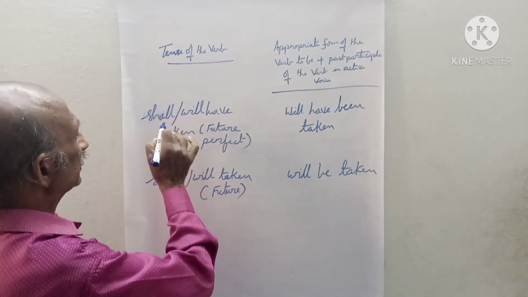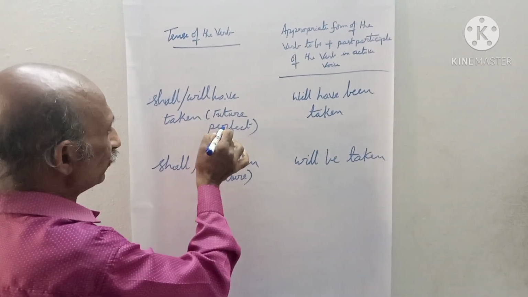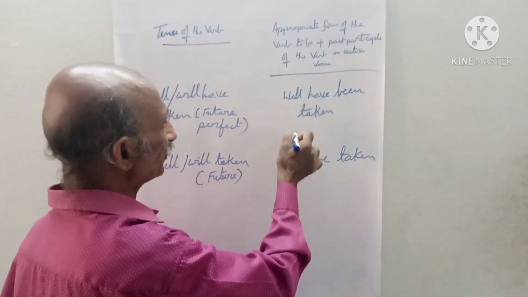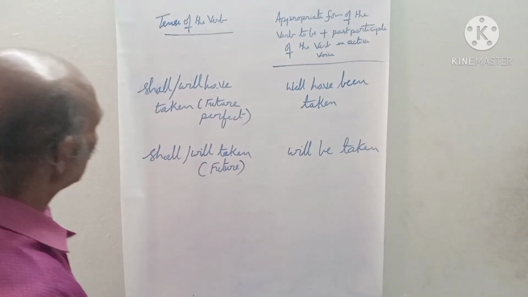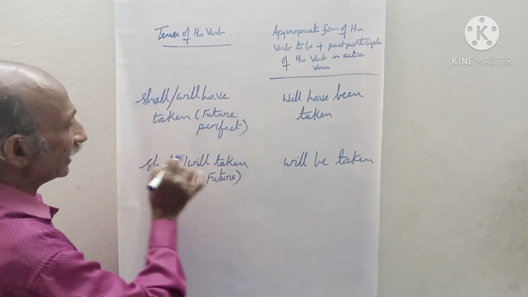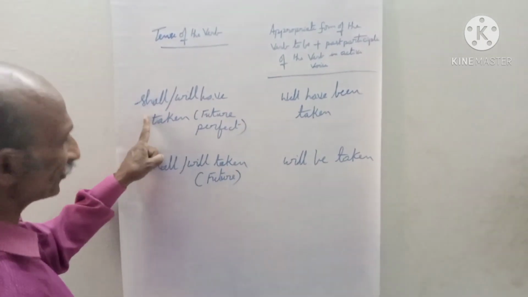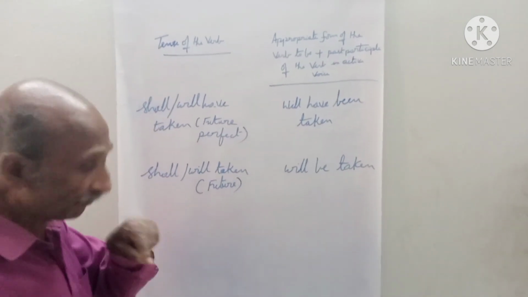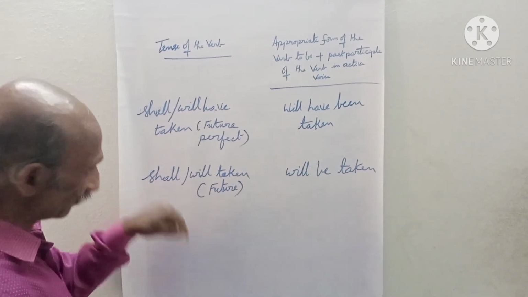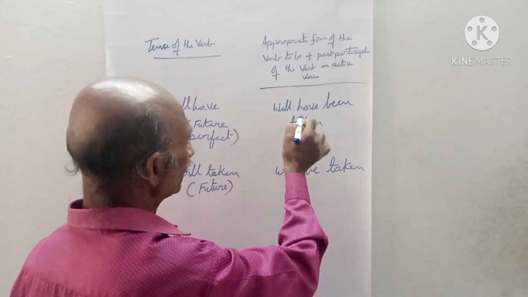Now you see, shall or will have taken, that is future perfect. In passive voice, it is changed to will have been taken. Here you may get a doubt. Sir, when shall is there, why should we write will? My dear students, only for first person shall is used. And for your kind information, subject and object will never be the same in passive voice. So whether it is shall or will, in passive voice we should write will have been taken.